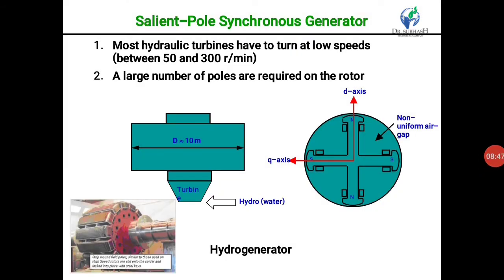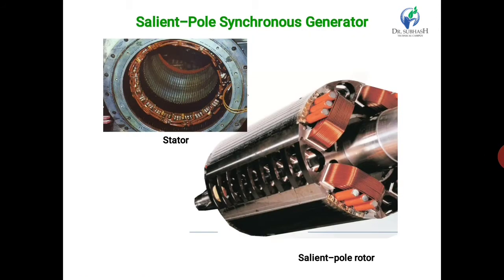A salient pole type synchronous generator is shown in this figure. Now we go for the stator and salient pole type figure. It is the basic construction of the stator and salient pole type rotor.